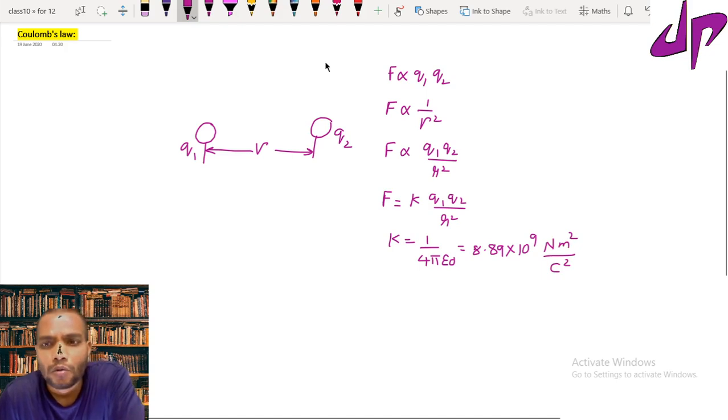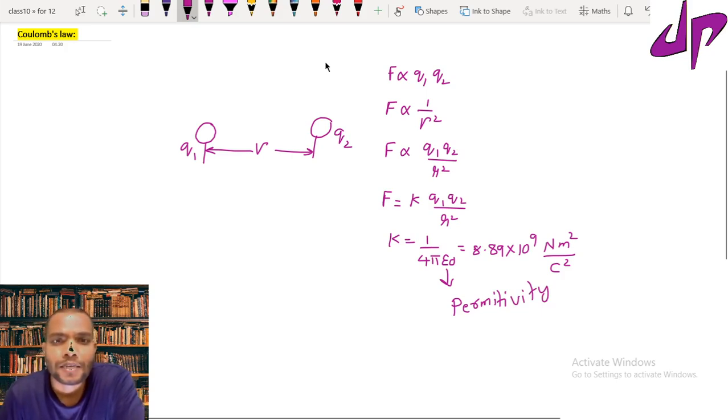Here one more constant is present, epsilon naught, known as permittivity. I will talk about permittivity in detail. So finally, the final statement of Coulomb's law: F equals K times q1 q2 by r square.